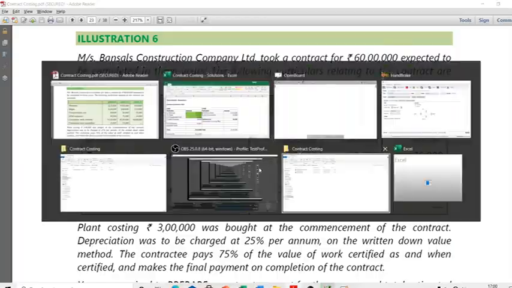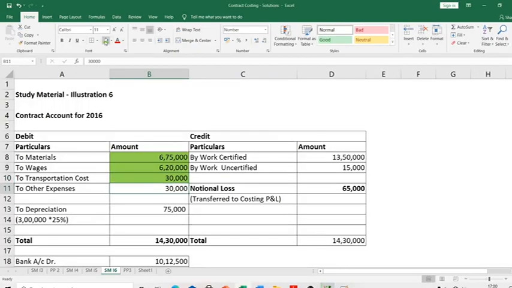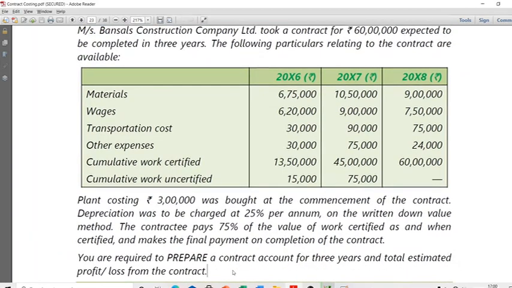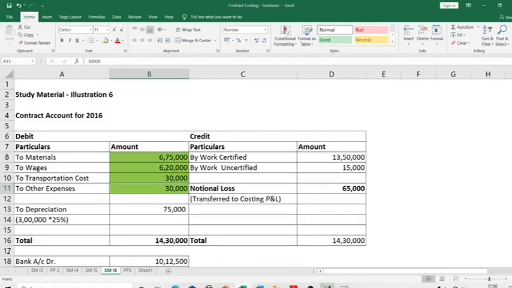Other expenses another 30,000. Now they tell us that the plant of 3 lakhs was bought at the commencement of the contract. Depreciation was to be charged at 25% per annum on the WDV. Since they have given us the rate directly, it becomes very easy. Take 3 lakhs, apply 25% on it, and capture the depreciation for that year, it is 75,000.